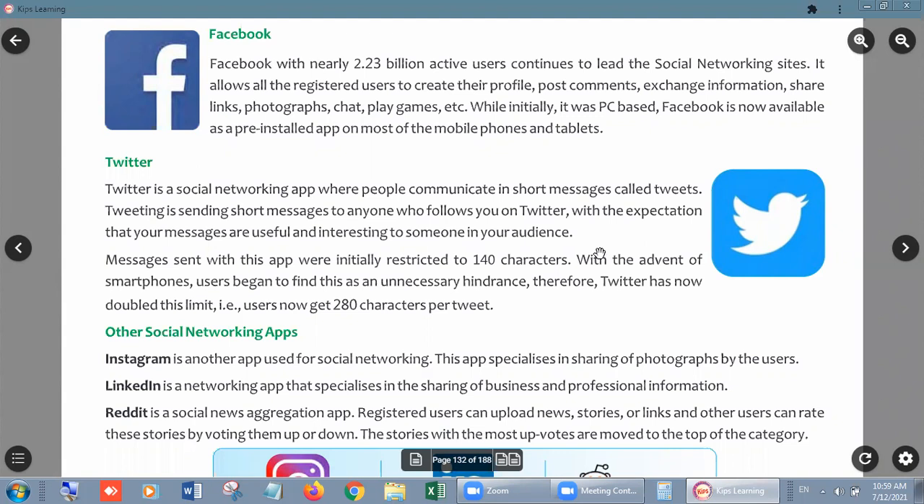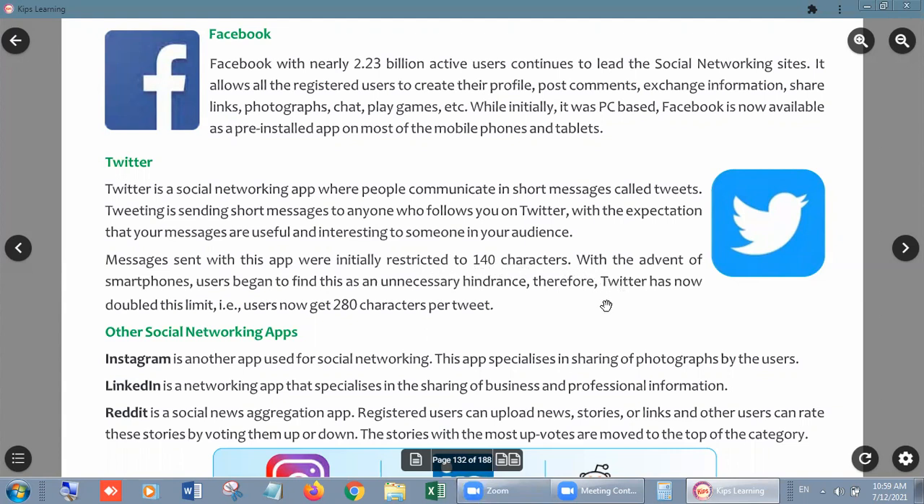On Twitter, the person who is following you can see your message, right? Not everyone, only those who are following you can see your message. Just like on Facebook, they are in your friend list or not. Messages sent with this app were initially restricted to 140 characters.